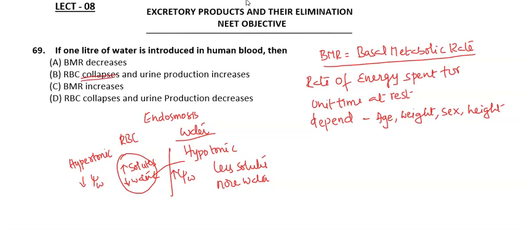So it results in the collapsing of RBCs, and because of more water, urine production also increases. As I told you, the BMR has nothing to do with it here, so the A and C options are not right, and the D option, RBC collapses and urine production decreases. No, the urine production increases. So the right option is the B option.